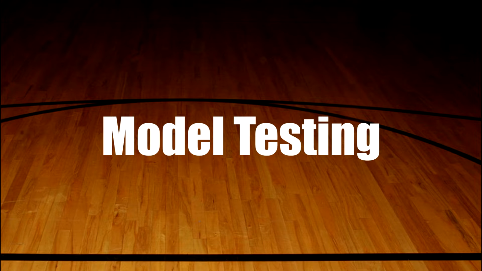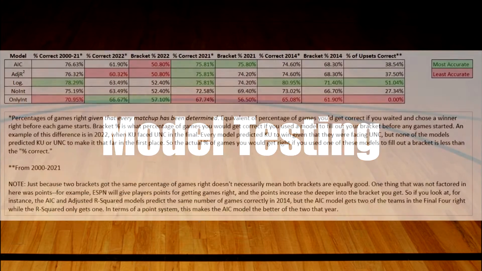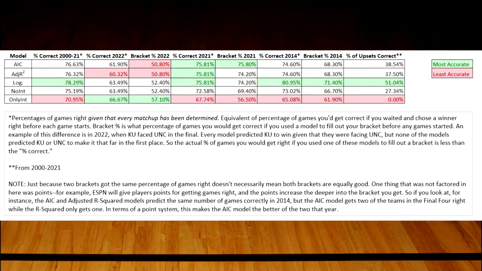So it's probably time we take a look at how well each of these models actually does at predicting March Madness games. This table shows how accurate each model was in various different situations. We wanted to see how well our models did predicting every single game from 2000 to 2021, and then how well they did in 2022, 2021, and 2014, and then we also wanted to see how often they predict upsets correctly.